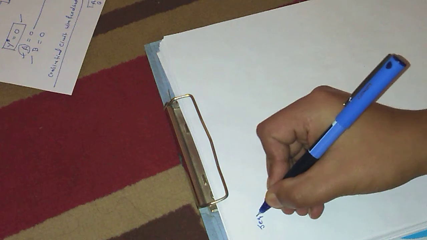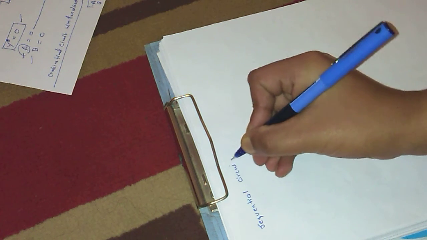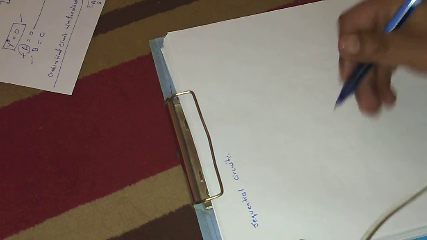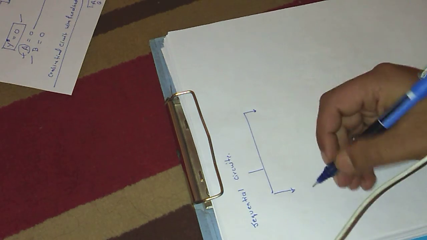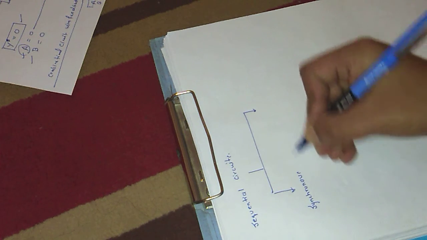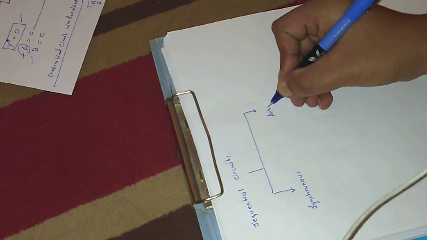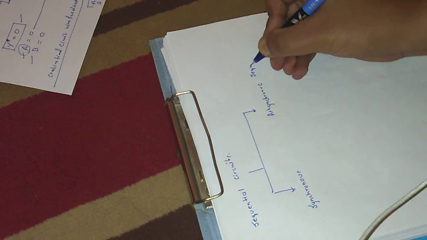Now we further classify the sequential circuit. There are two types of sequential circuits. The first one is synchronous sequential circuit and the other one is asynchronous sequential circuit.